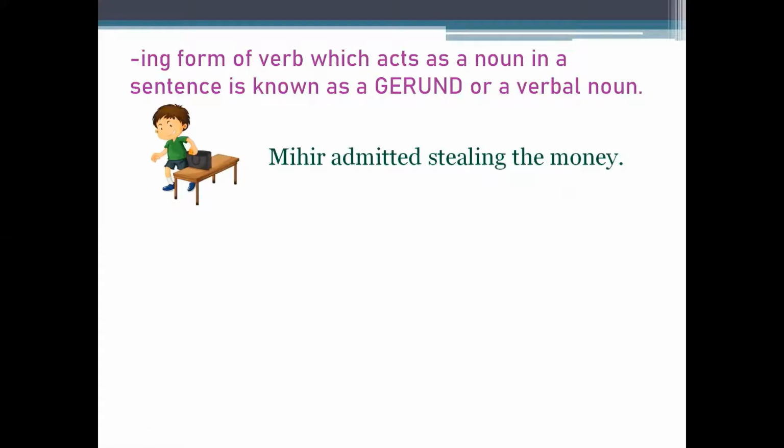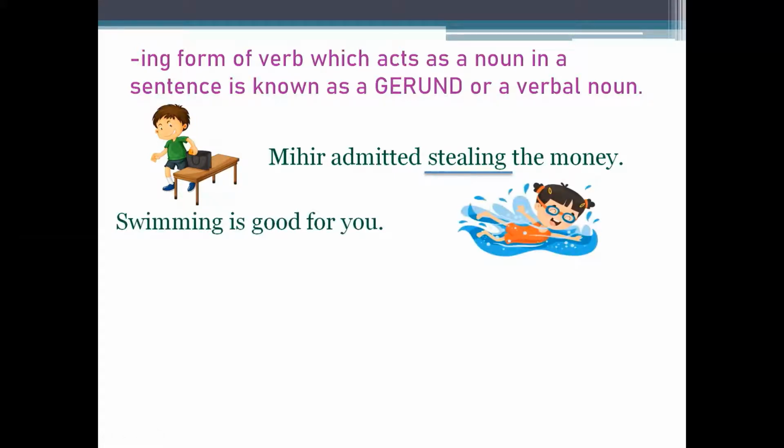Mihir admitted stealing the money. In this sentence, we have two verbs, admitted and stealing. But here, stealing is working as a noun. It is the ing form of verb and it is non-finite. Whether you change the number of the subject, if it is they, stealing will remain the same. It will not change. So it is a non-finite form of verb and it is not showing progression, right? So it is not working as a verb. It is working as a noun. So it is a gerund.